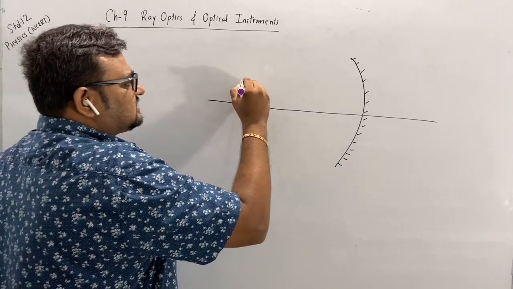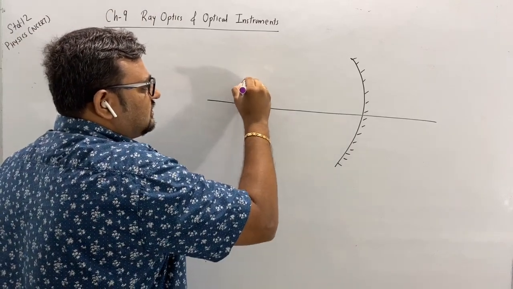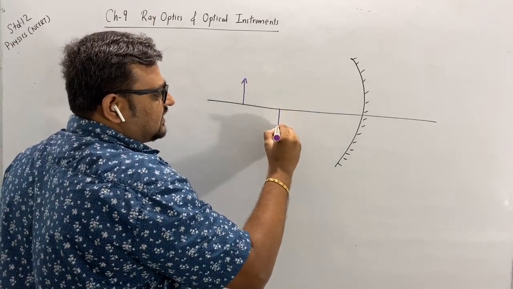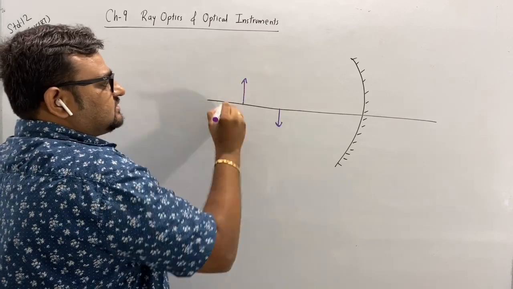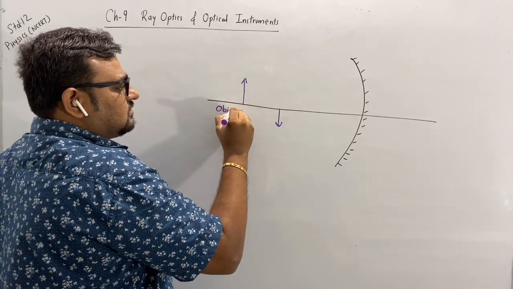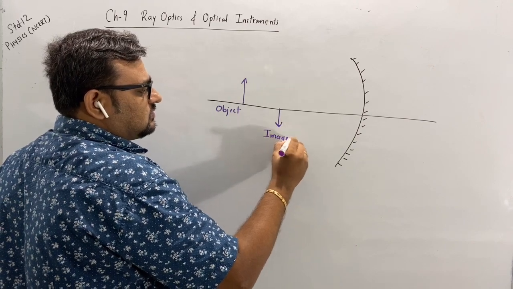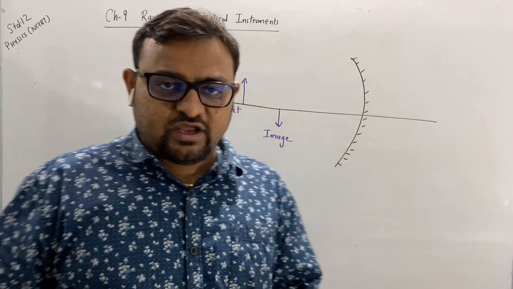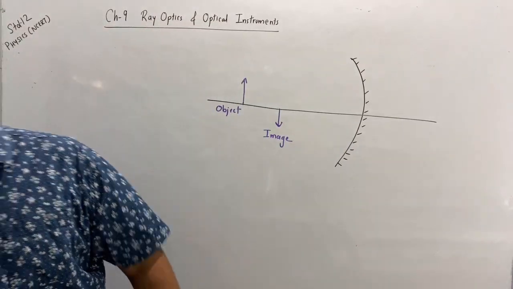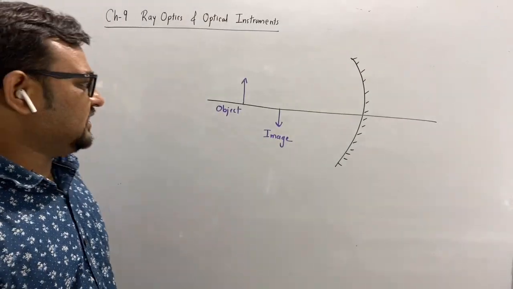Let's take this as the object and this as the image. Now see how to check the sign convention.